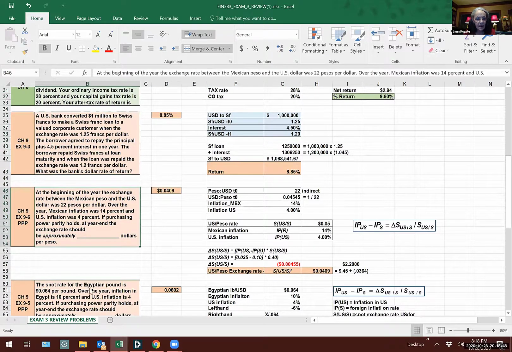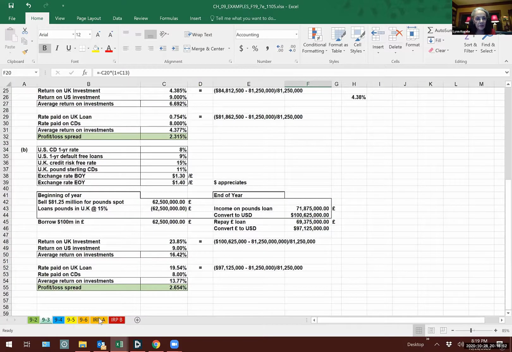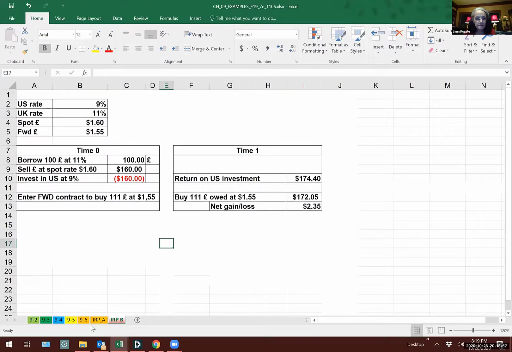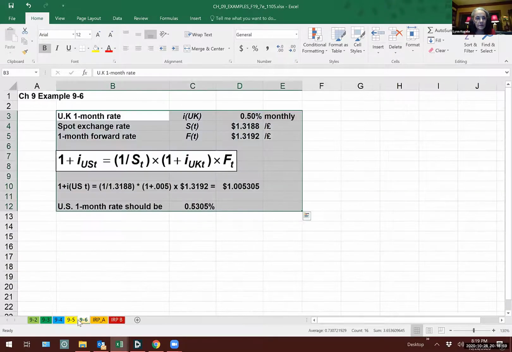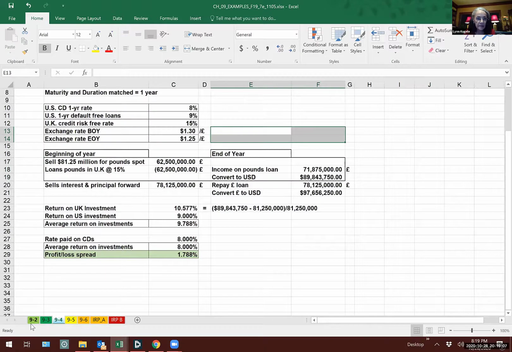These kind are in chapter 9, I believe. Here's an interest rate parity one right there. Here's an example. Here's purchasing power parity. So there's examples of all of these out here in these exhibits. And when it says 92, 93, 94, 95, those are doing the examples that are in your book. So it's following those exactly.